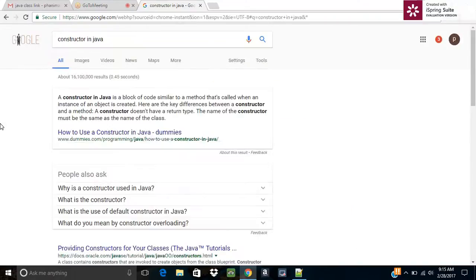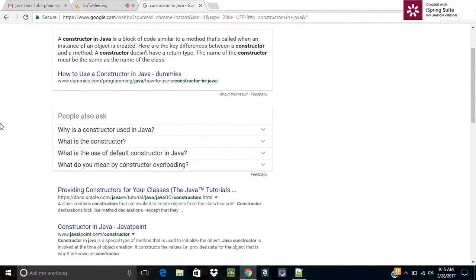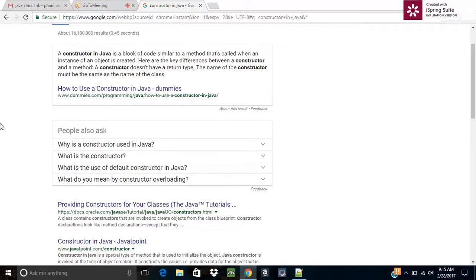A method which does not require a return type. I'm not asking about the properties. The question is, what is the advantage? It gets executed when we initialize the object. It initializes the object, right?